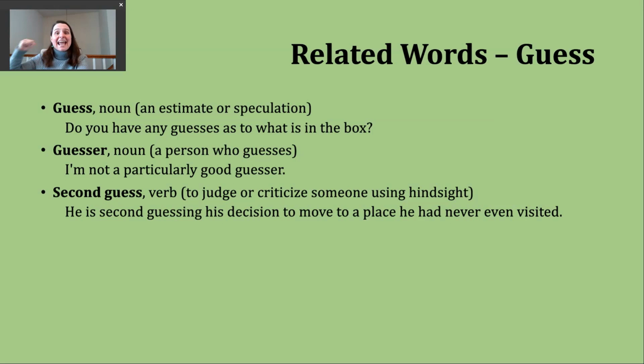They maybe didn't have that information before, and so that's kind of that idea of second guessing. Here's an example. He is second guessing his decision to move to a place he had never visited, right? So here he's kind of sort of criticizing his own actions, his own decision, and like, wow, now that I'm here, this wasn't a really good idea.